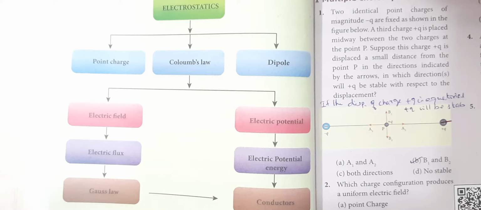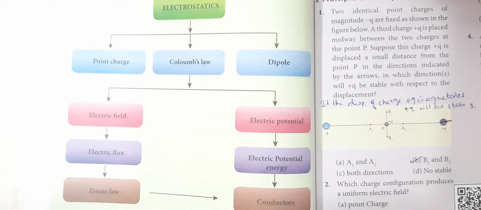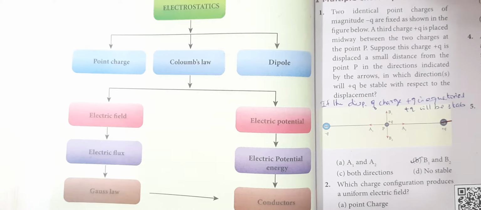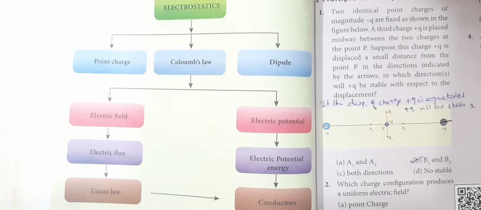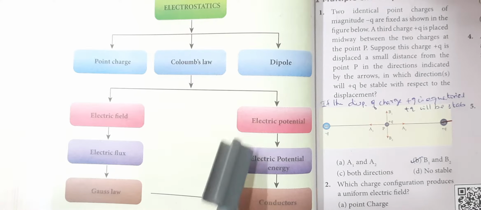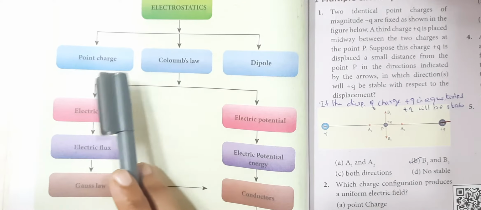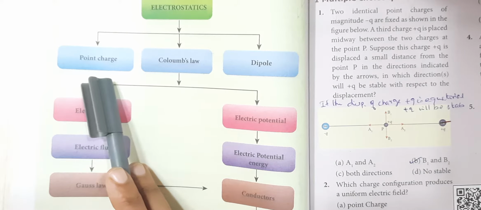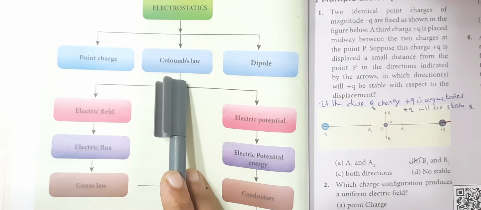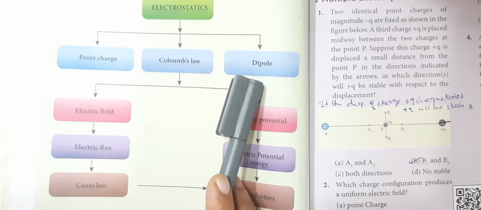We have completed unit 1, electrostatics. I think you have watched all the videos and you may have learned. Let me recall the topics we have discussed in the first unit, then we can discuss the book back question answers. So unit 1, electrostatics, is the study of charges at rest. We have learnt point charge, Coulomb's law and electric dipole.